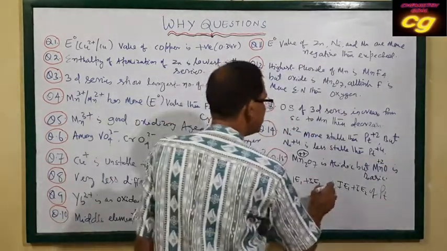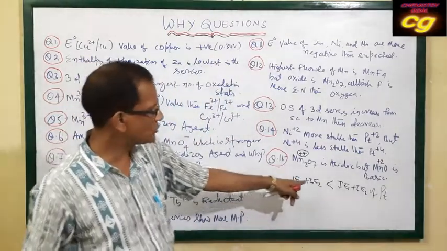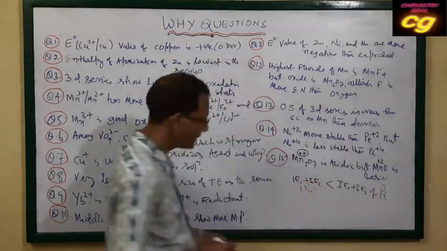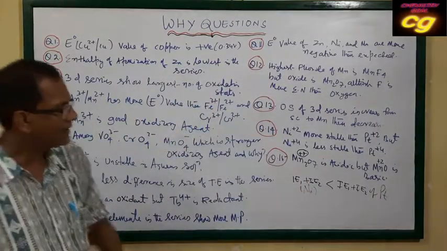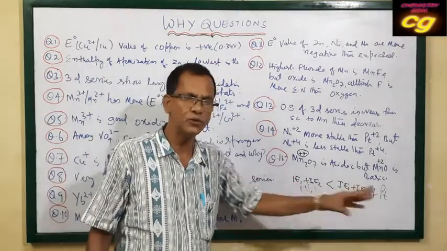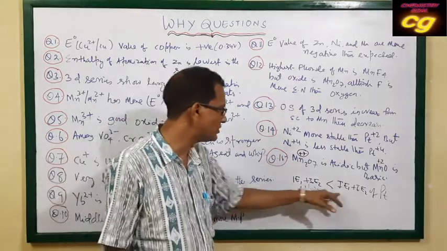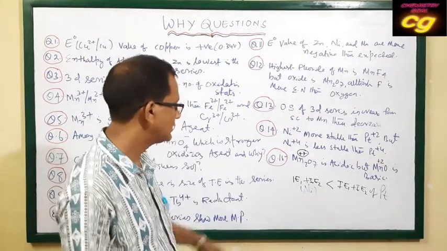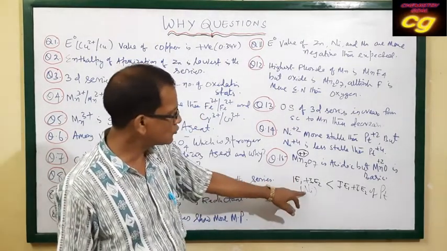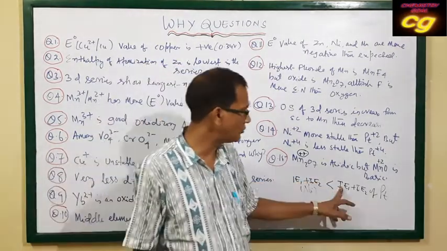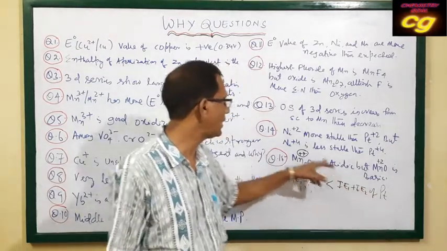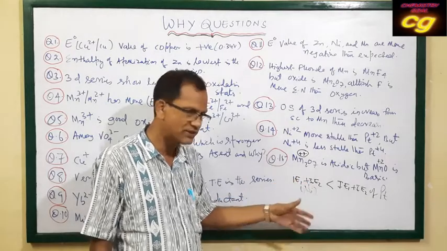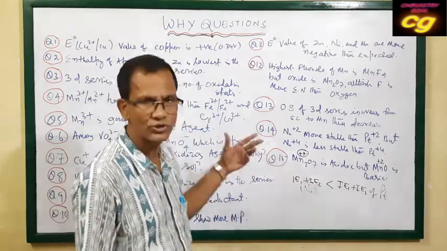If you compare I1 and I2, those of nickel are less than those of platinum, because low ionization energy means this ion will be more stable in aqueous solution. That's why I1 and I2 of nickel are less than I1 and I2 of platinum, and that's why nickel +2 is more stable. Because low ionization energy required means its aqueous solution will be more stable.